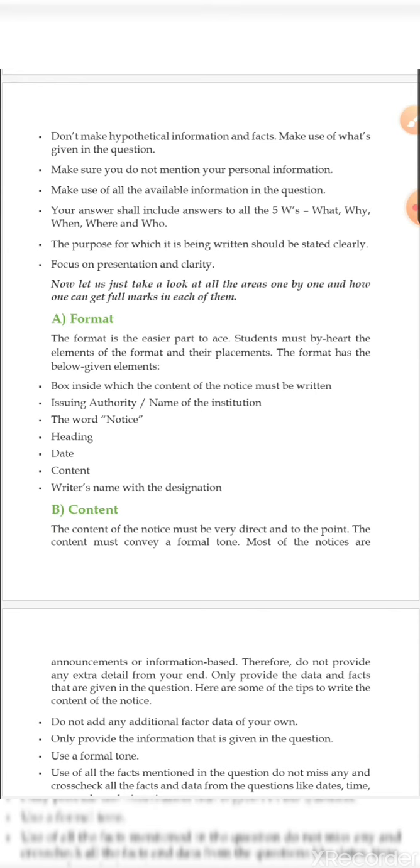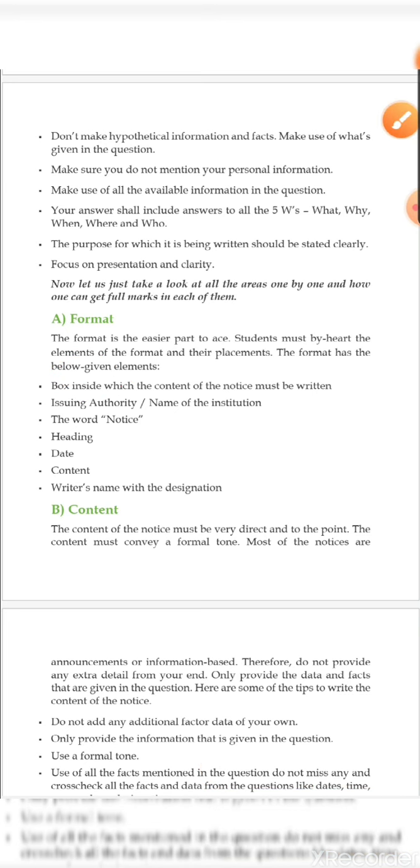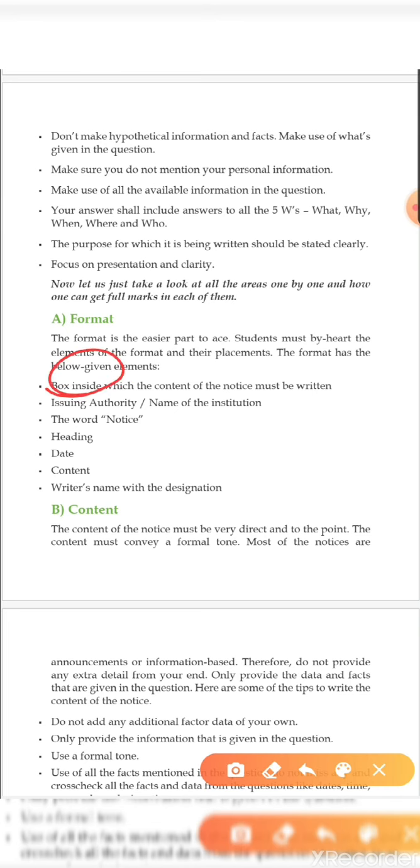First of all, let us sit with the format. In the format, students must learn by heart the elements of the format in their placement. Okay, that means if you want to get the 1 mark in format, then some things you have to keep in mind, that you have to memorize. What are the things? Number 1, box. Box is very much important. Okay, box is very much important.